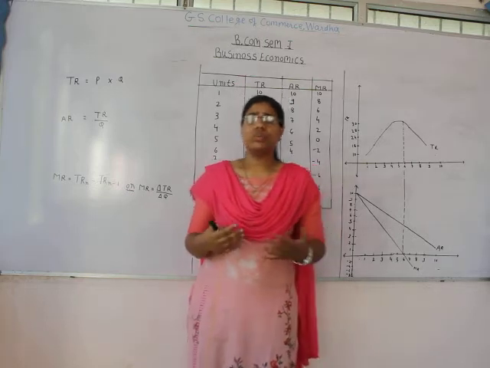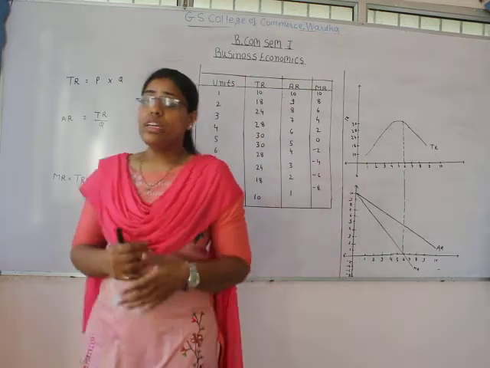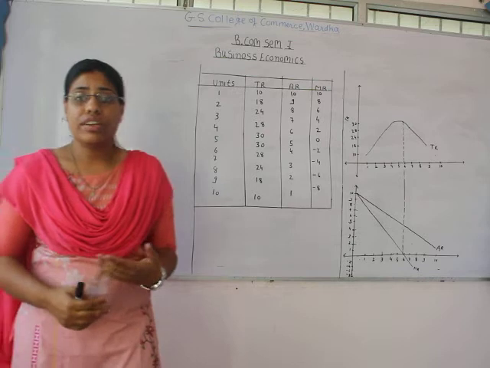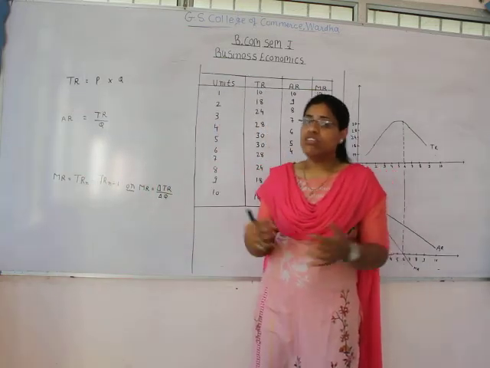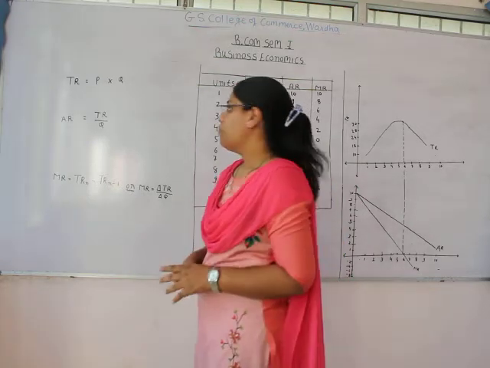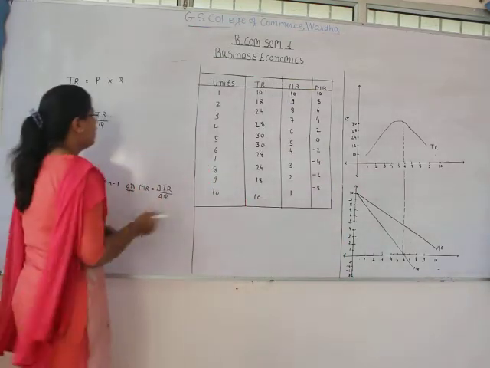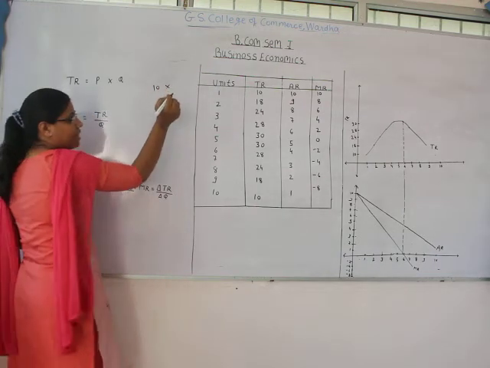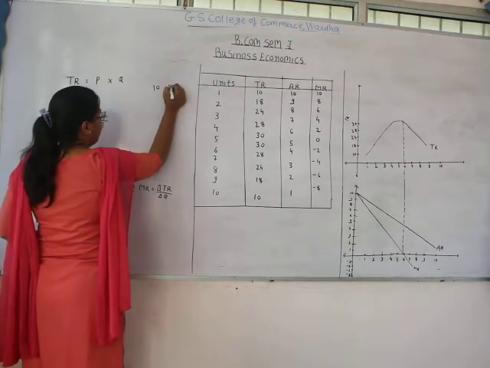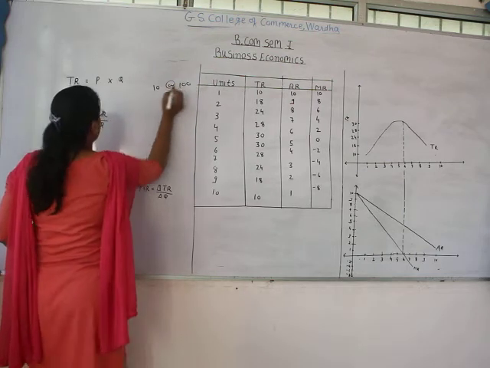What is meant by total revenue then? Total revenue is the amount generated by selling total goods and services in the firm. For example, you have produced 10 units of goods and each is priced at rupees 100.